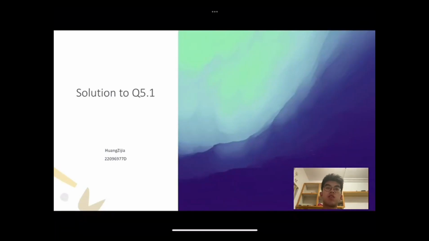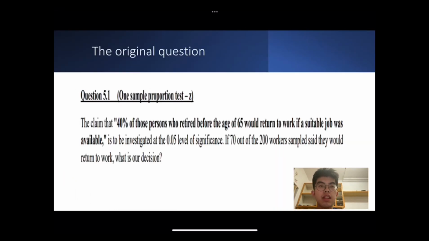Here I want to give a solution about chapter 5, question 1. My student ID is 22096977D. So let's see the original question first.